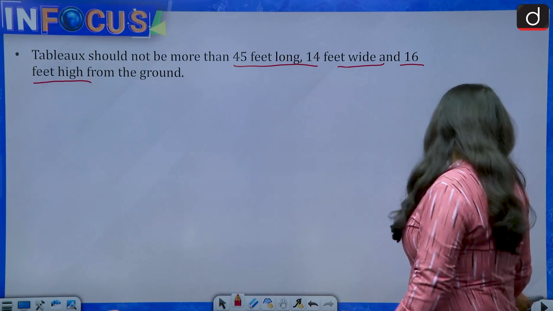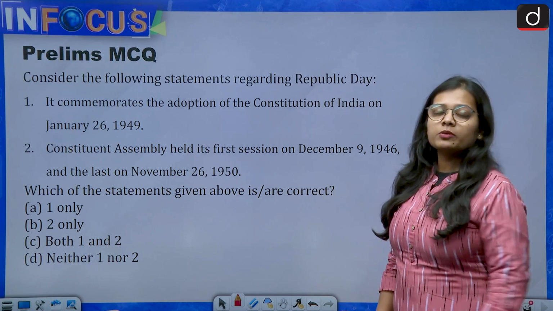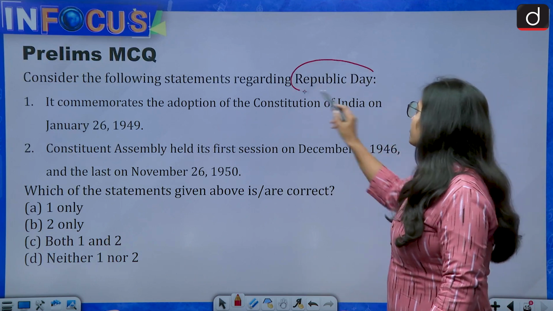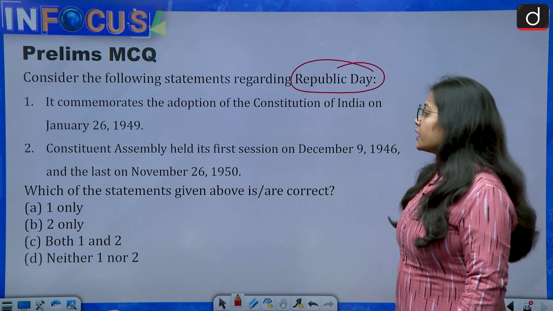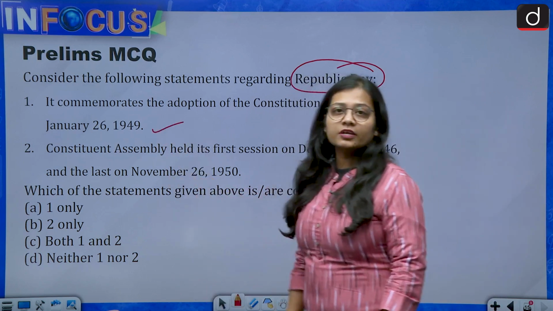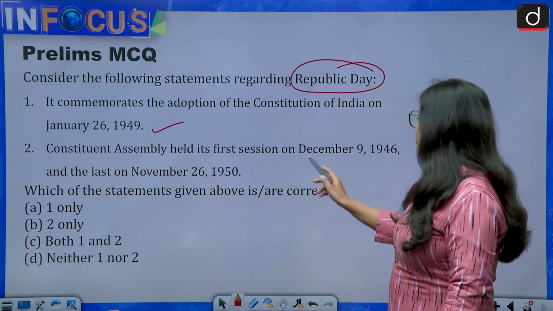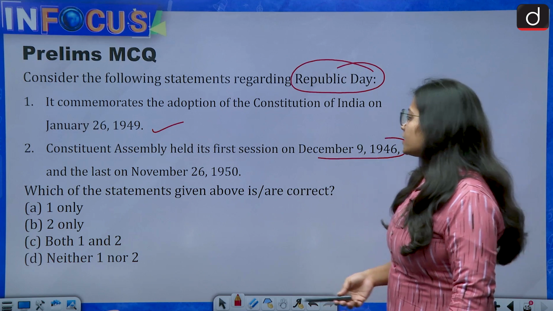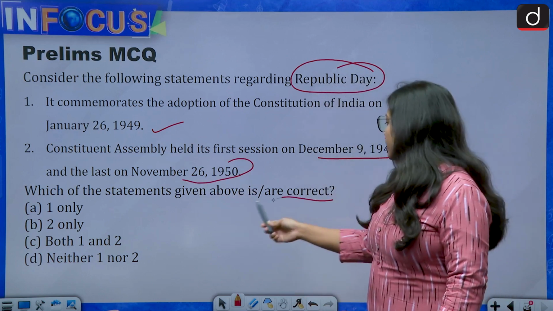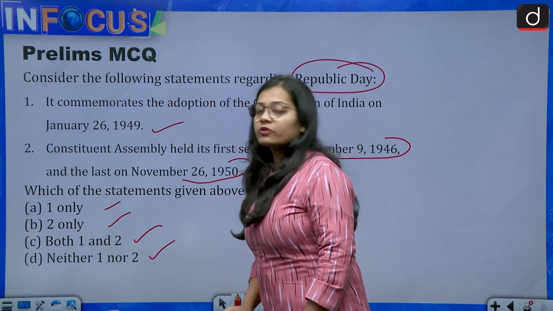Now in the end, it is time for the prelims MCQ, and you need to tell me the answer in the comment section. It says, consider the following statements regarding Republic Day. First, it commemorates the adoption of the Constitution of India on January 26, 1949. Second, the Constituent Assembly held its first session in December 1946 and the last on November 26, 1950. So you have to tell the correct answer, and the codes are 1 only, 2 only, both 1 and 2, neither 1 nor 2.